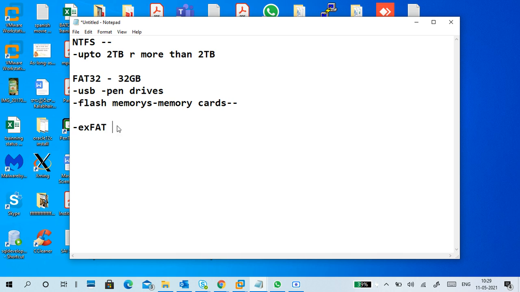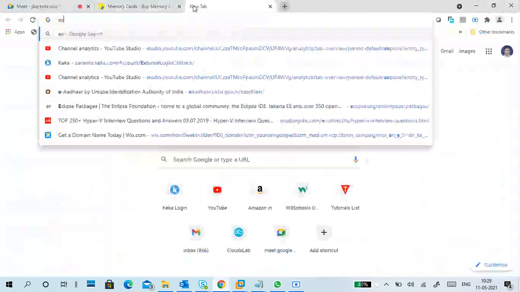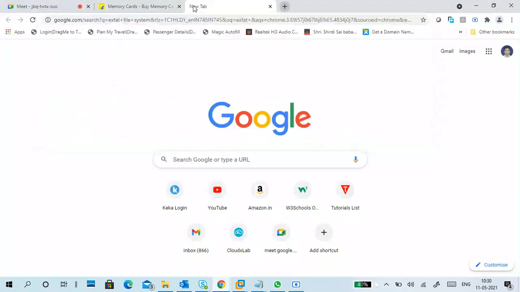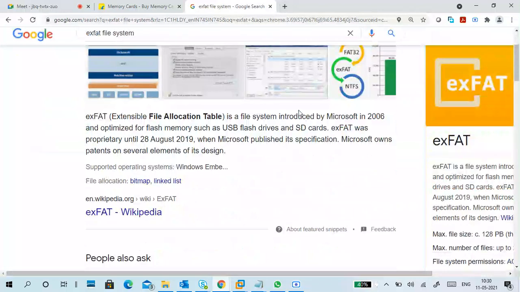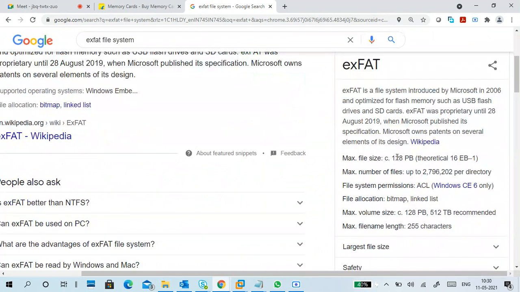So exFAT supports maximum size. It is from Microsoft, 2016, meaning from Windows 8 onwards almost, as you know. The maximum file support is 128 petabyte.